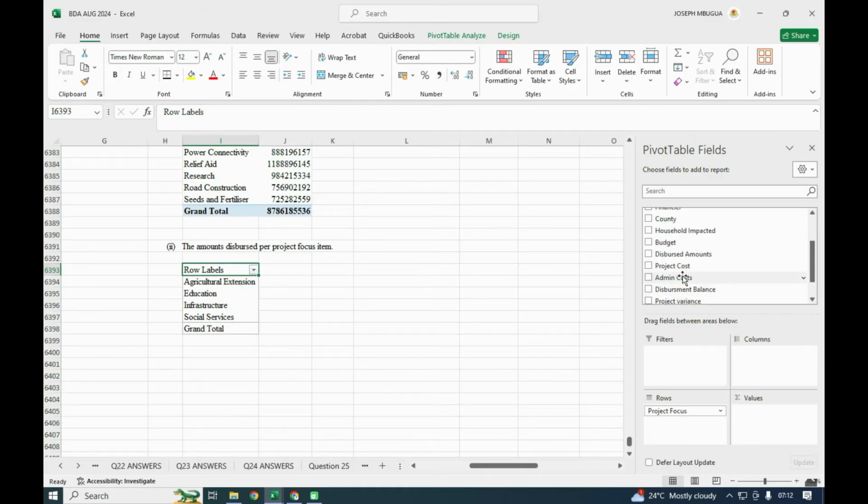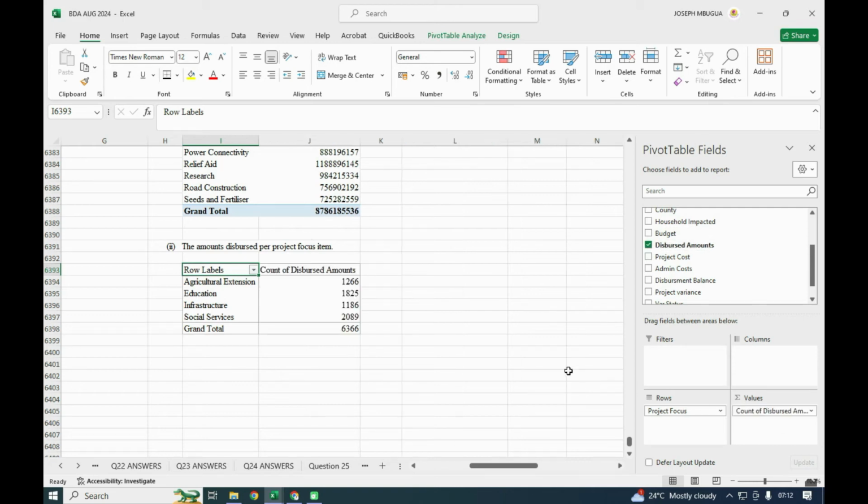Here you'll find that it is counting, count of disbursed amount. We don't need the count. We need the sum of the amount that was disbursed.